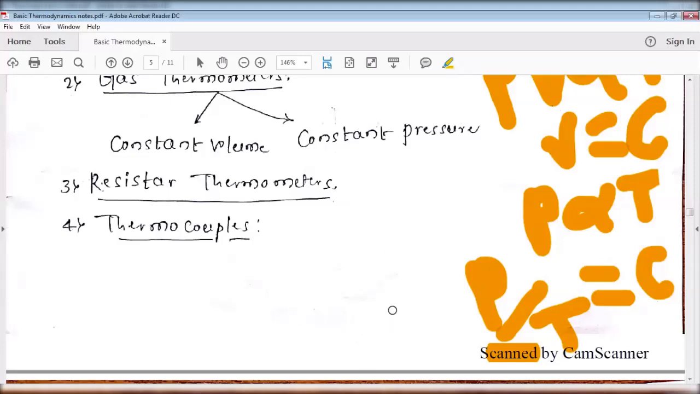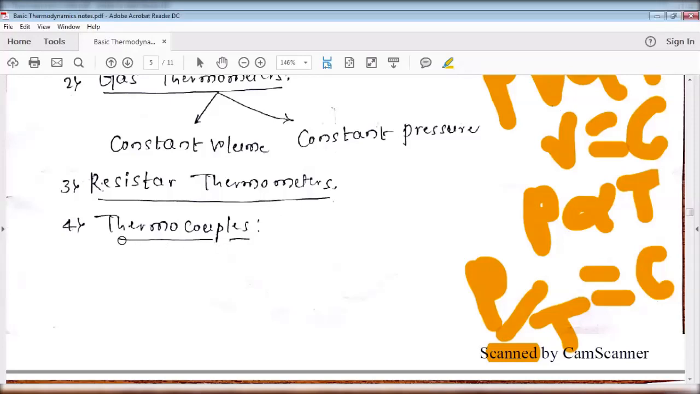Once you identify the resistance R, that resistance is directly proportional to the temperature. Like this, we identify the temperature by using the resistance thermometer.